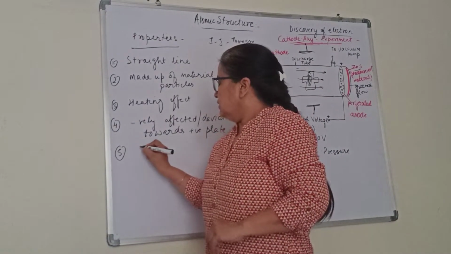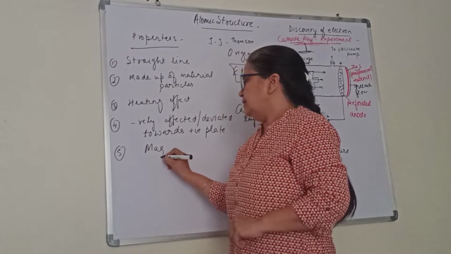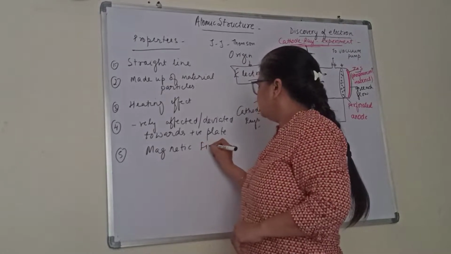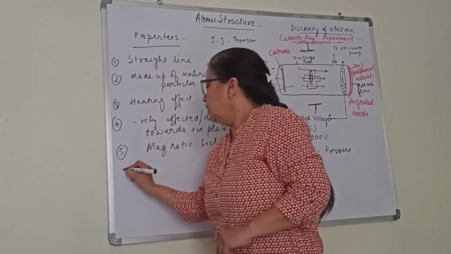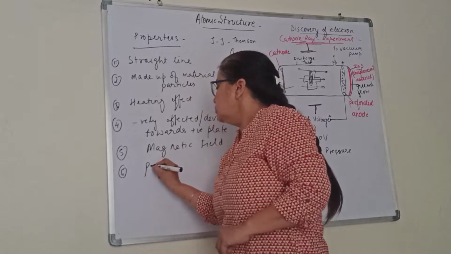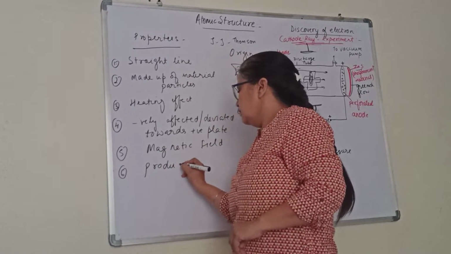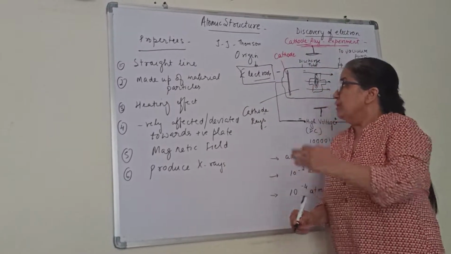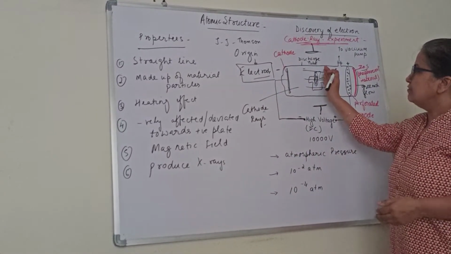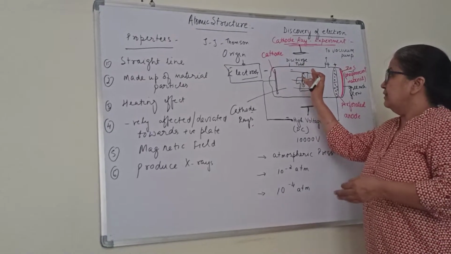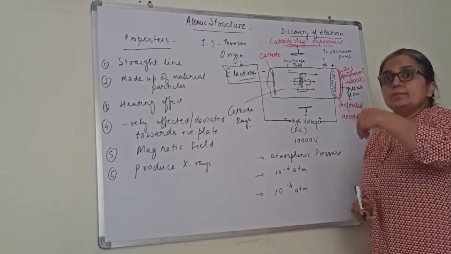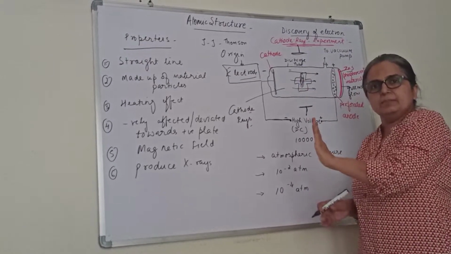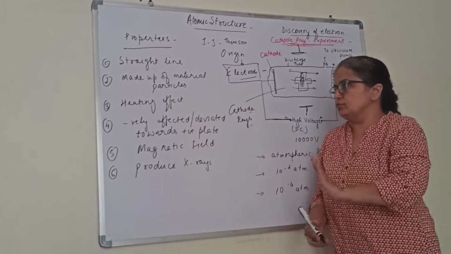Fifth, they are also affected by the magnetic field. Then sixth, they produce X-rays. Now how? When they are moving in one direction, if any metal is placed, then they can produce X-rays. When these cathode rays strike that metal, X-rays will be produced.